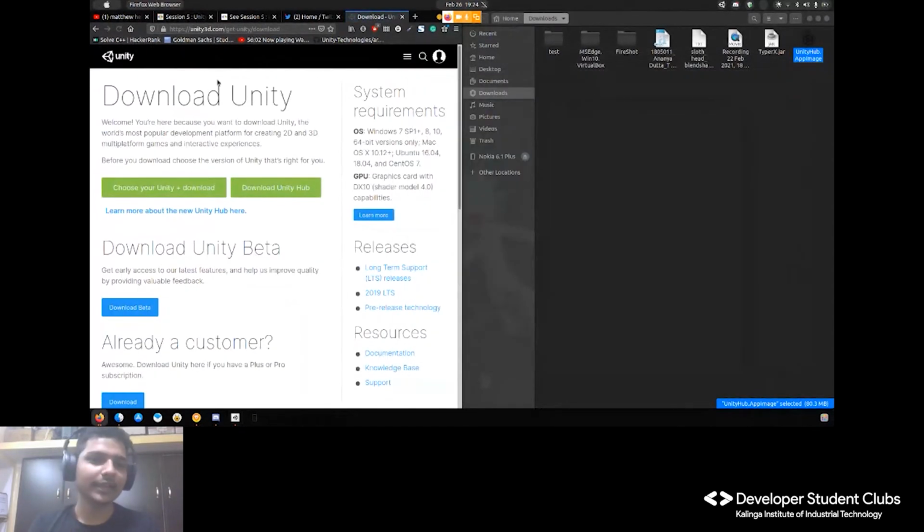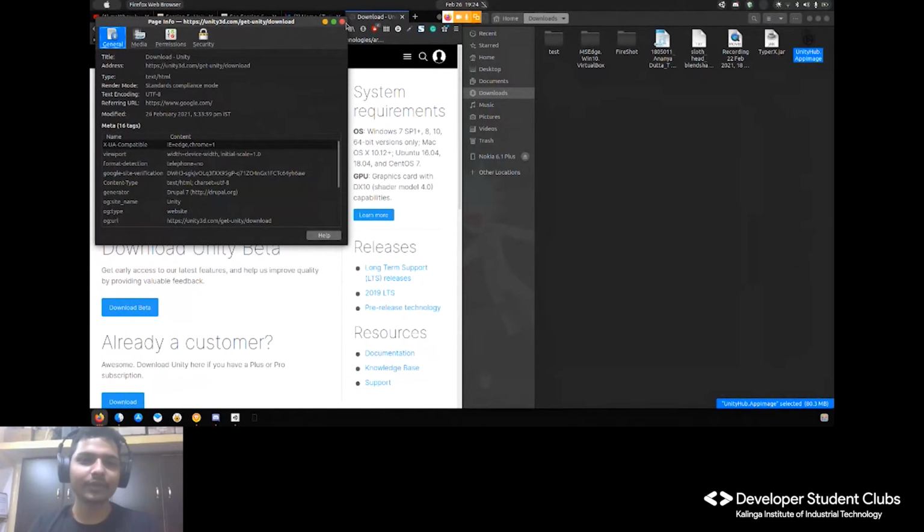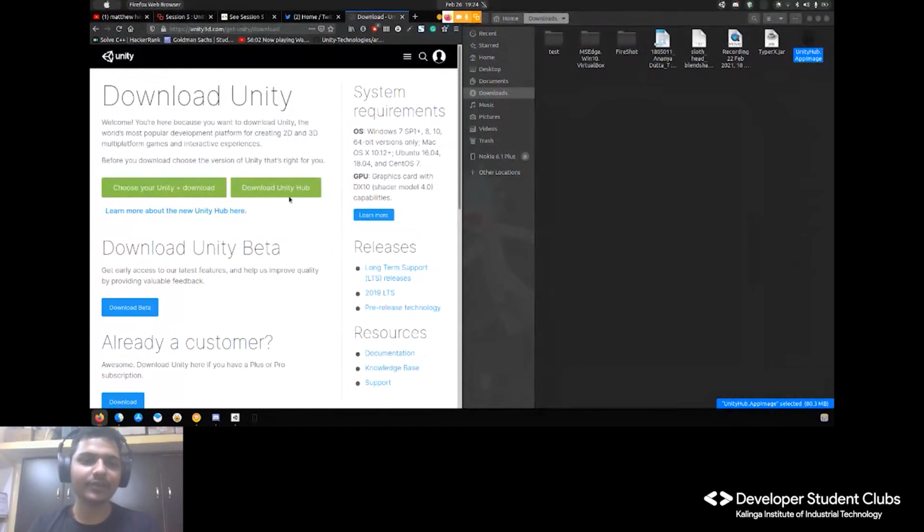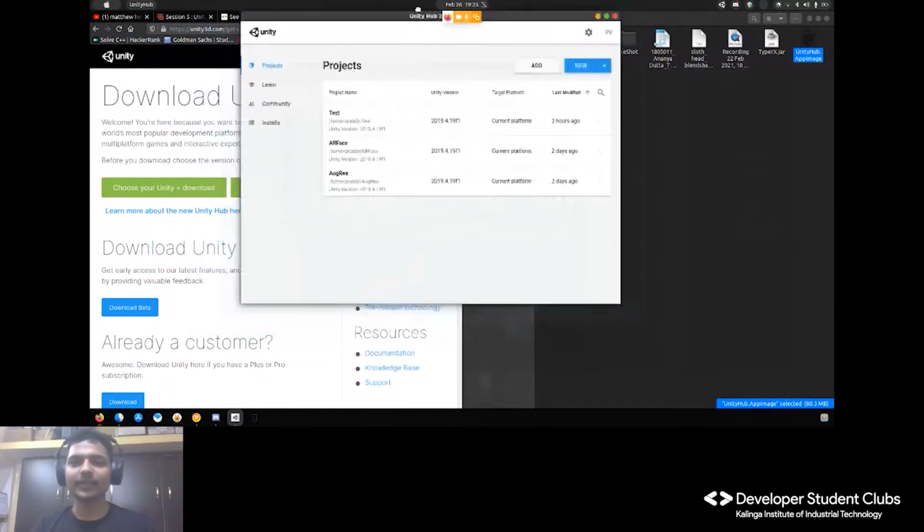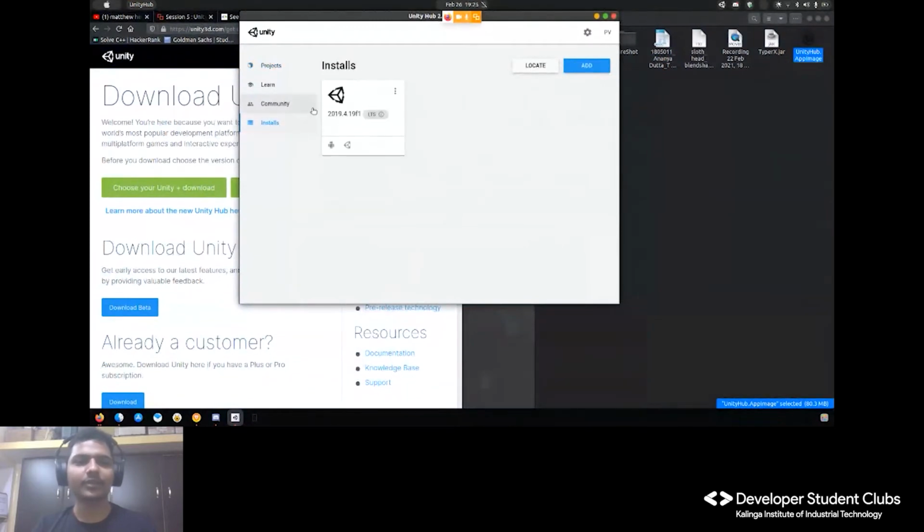You just have to visit download Unity, and from there you download Unity Hub. You can think of it as like the Android Play Store, only for Unity, where you can download various Unity packages and distributions. You just have to visit the installs and add a new install.